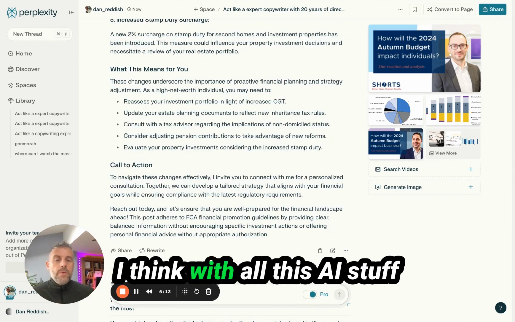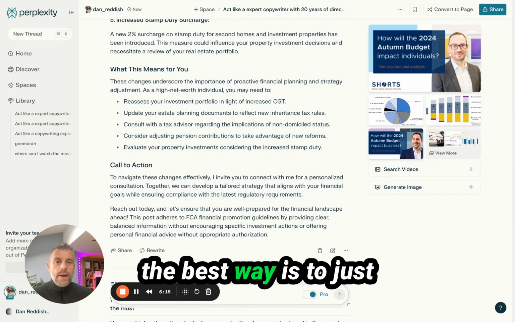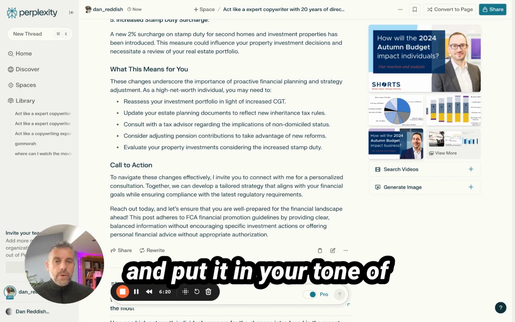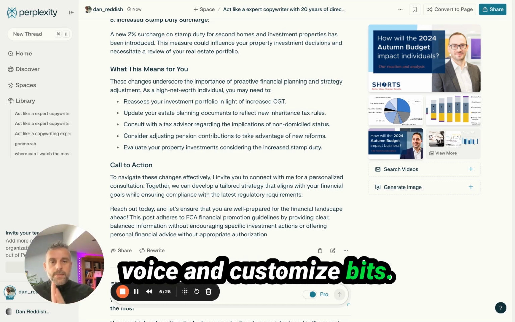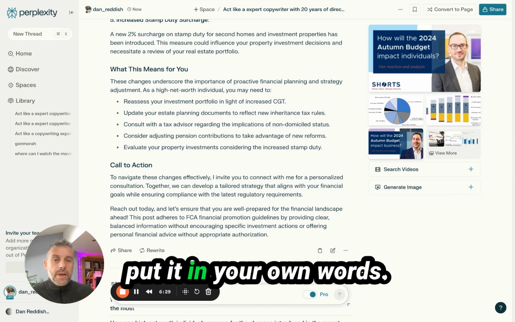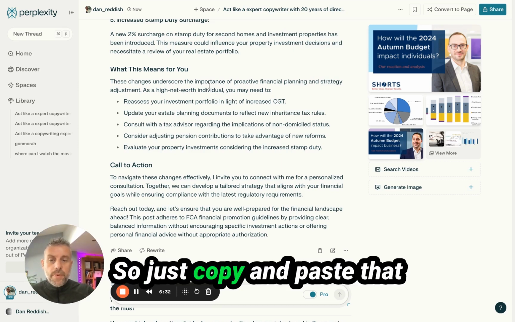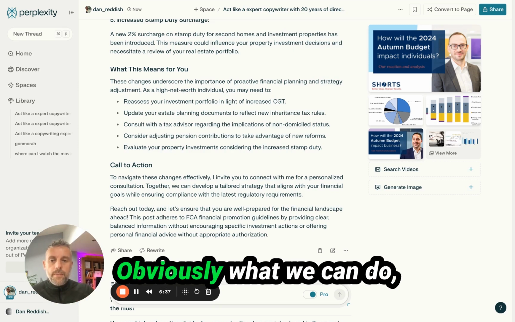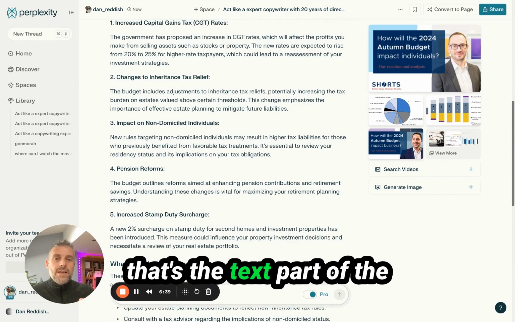But I think with all this AI stuff, the best way is to just read through it all and make sure that you edit bits and make it your own. Put it in your tone of voice and customize bits. If there's something in there that you think you wouldn't say, just edit it and put it in your own words. So just copy and paste that and put it into a Word doc. But obviously, that's the text part of the post.